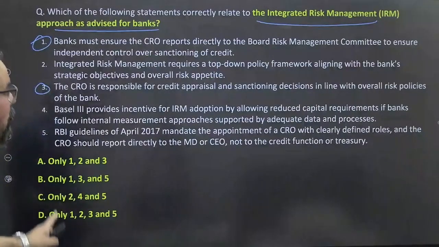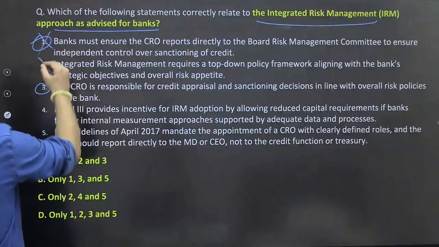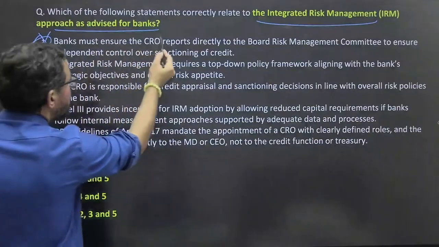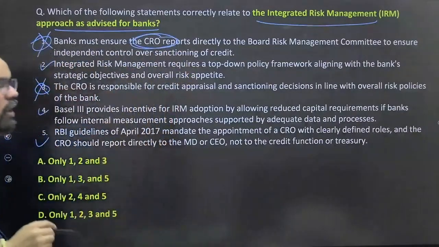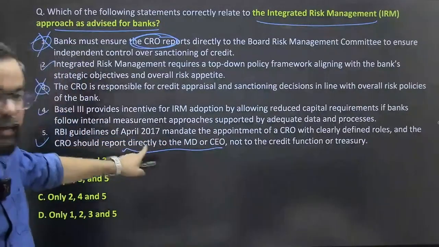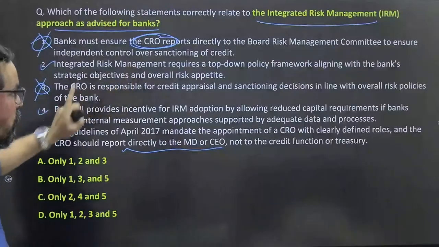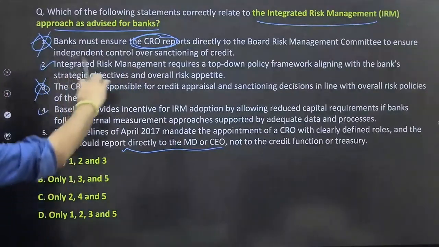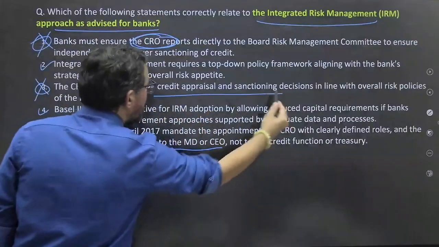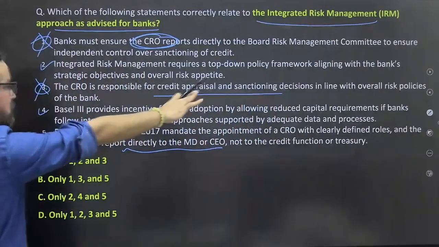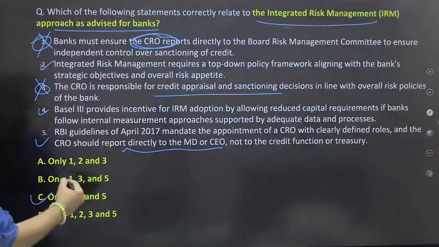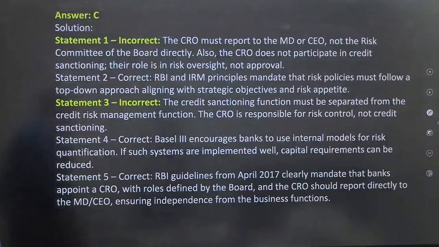So what will be your right answer? These two statements are wrong and the rest are correct. Due to the importance of this profile, they have to report directly to the MD and CEO. That is clearly directed by RBI itself, so not to the board risk management committee, first of all. And this statement is also wrong. He is not responsible for these kinds of things; senior management is responsible for this. So 2, 4, 5 means option C should be the right answer.